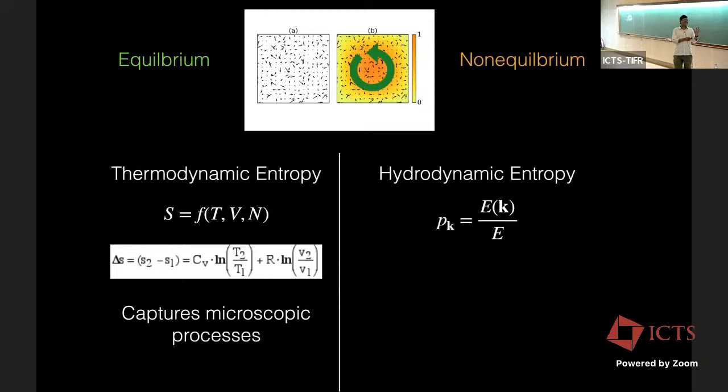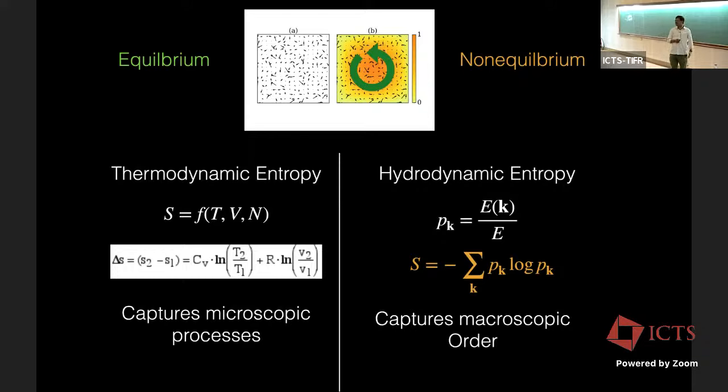So it's a bit conjectural. We define the probability of wave number k as the energy spectrum, the modal energy divided by E. And the sum of pk will be 1. Now we can define, following Shannon, S as minus the sum of pk log pk, summing over all the modes. So this is a measure, and it will capture macroscopic order even when dissipative systems are there. So for hydrodynamic flows, I think we need a combination of these two, or hydrodynamic order, which could be a good candidate.